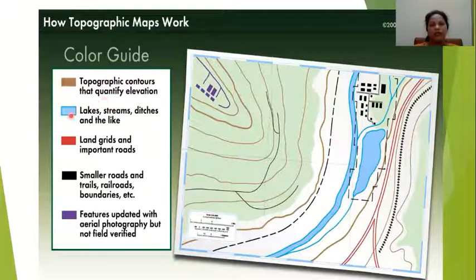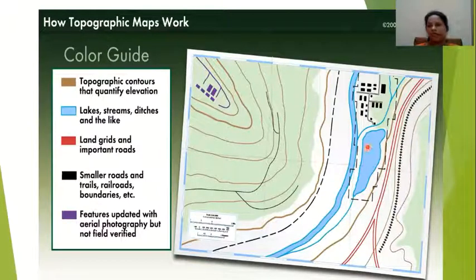Now if it is in blue color, anything given here in blue, then this blue color represents rivers, streams, ponds. Whatever is given in blue color will be a water body, a river or stream or pond.